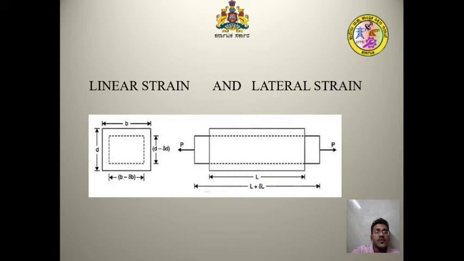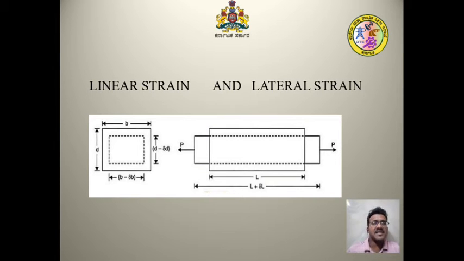The strain normal to the direction of the applied force is called the lateral strain. It is given as the change in diameter divided by original diameter, or change in breadth divided by original breadth. In some cases, the diameter or the breadth will be in three dimensions.